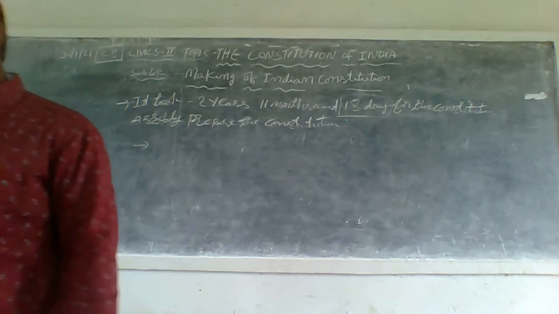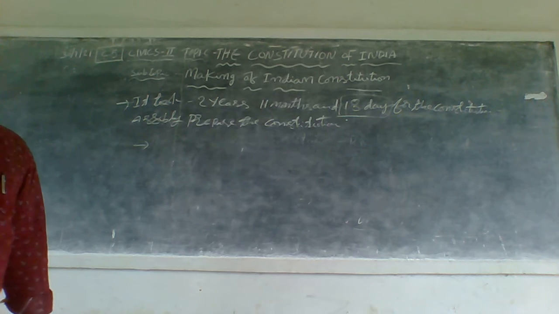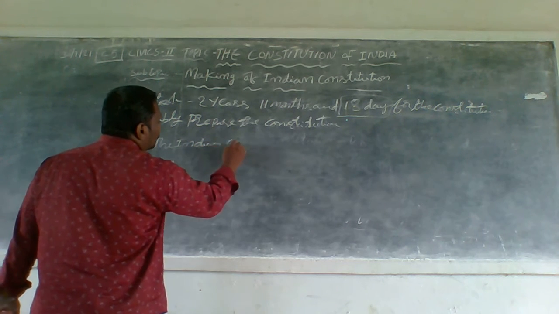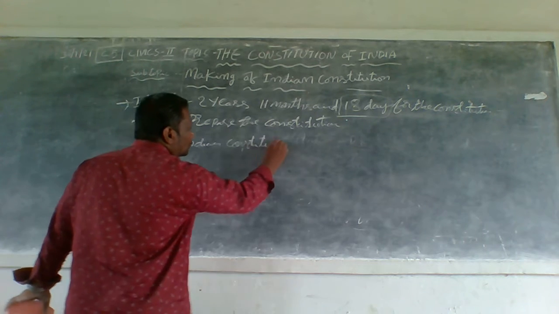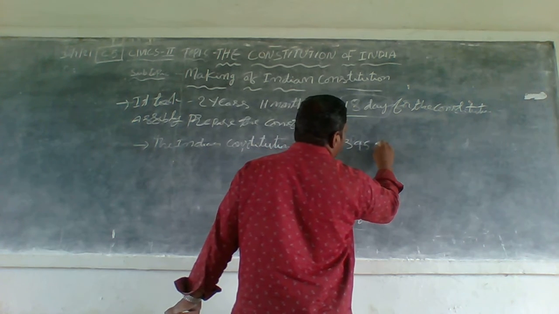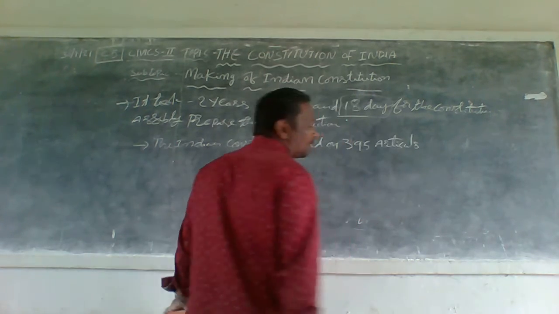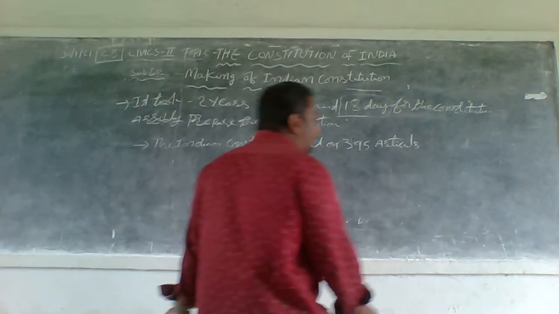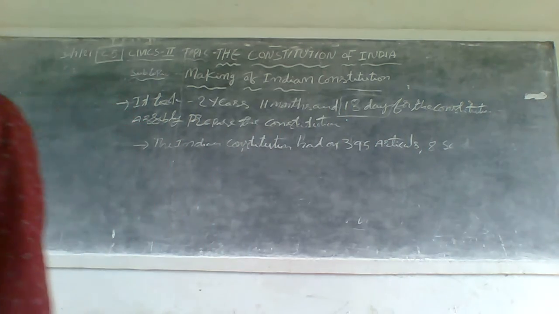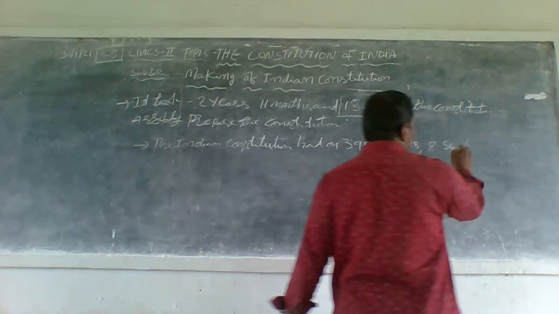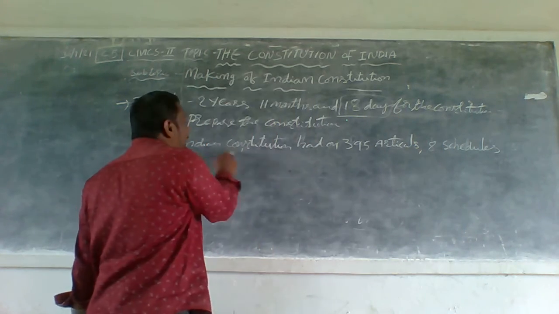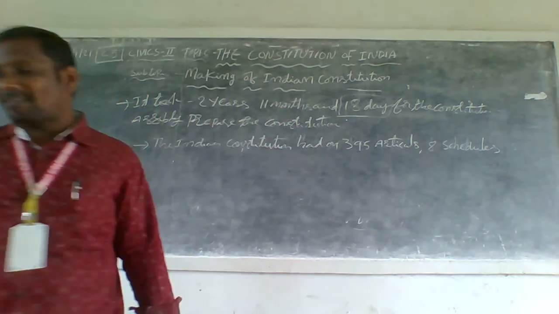The total schedules: the Indian Constitution originally had 395 articles and 8 schedules. 395 articles and 8 schedules are in the Indian Constitution.